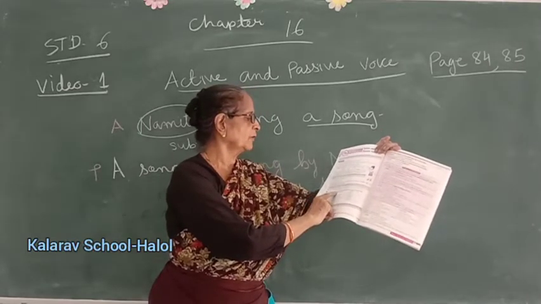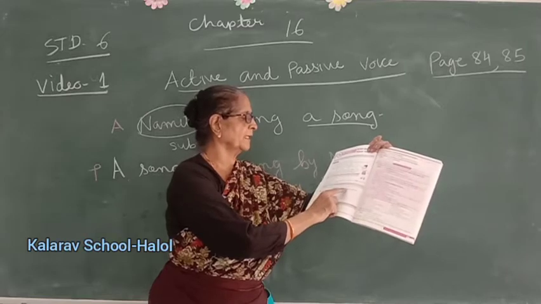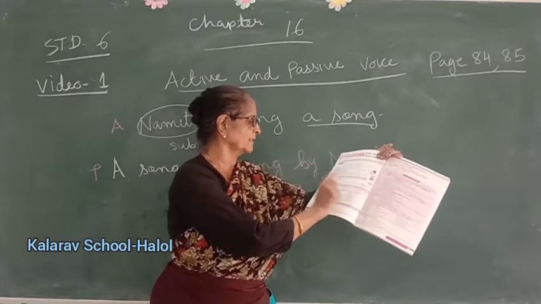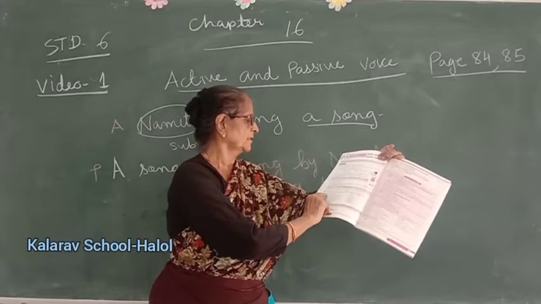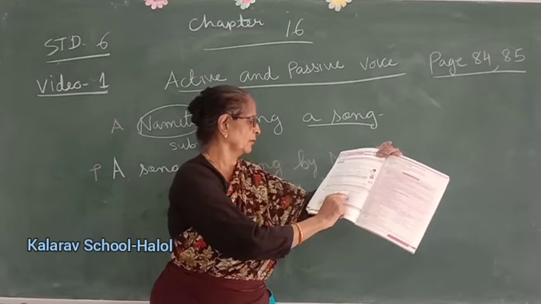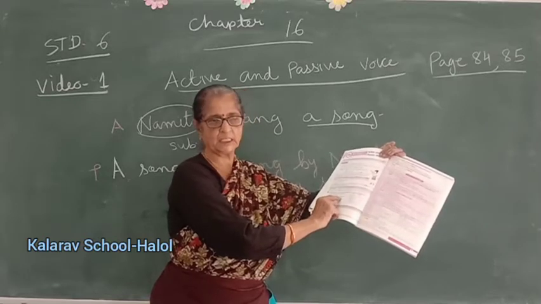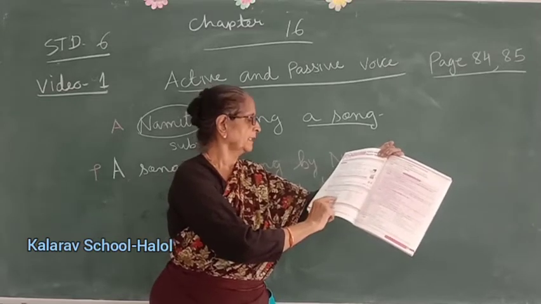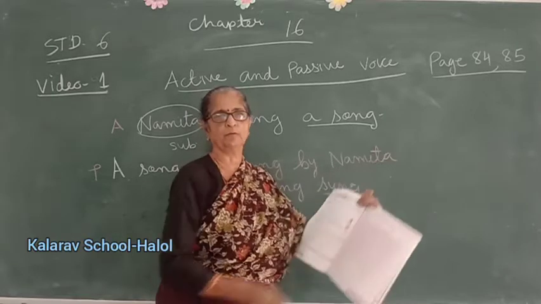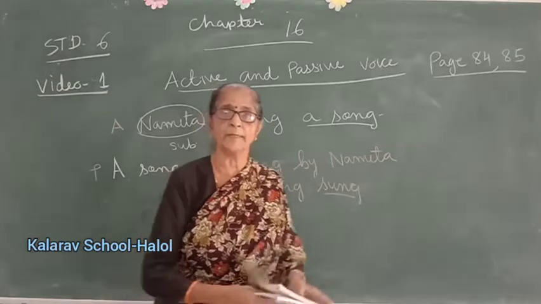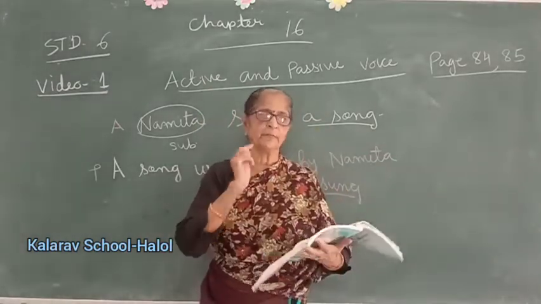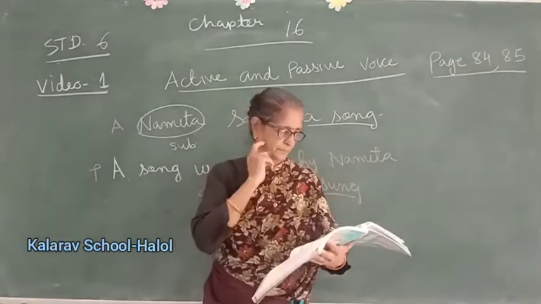Read the following sentences and state whether they are in the active or passive voice. Now here it is by the postman. So passive. Here Sita painted a portrait. So active. Here passive now. By John Keats. Here in the evening, active. Last one. By the police. So passive. Most probably, if there is an object, that one will be a passive voice.